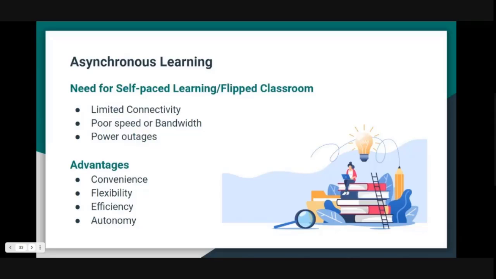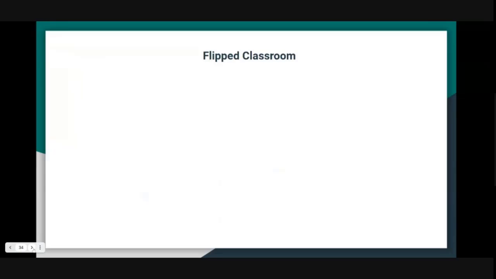Oftentimes, because there is low pressure to gather everything or grasp everything in one session while keeping concentration, many a time it can also help in increasing the overall efficiency of learning, because it's learner centered again, right? And it gives the students some autonomy as to when they want to study, in which flow they want to study. So to execute a flipped classroom, what do you need?